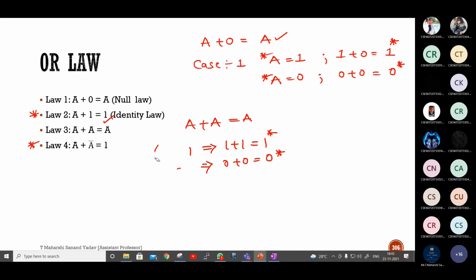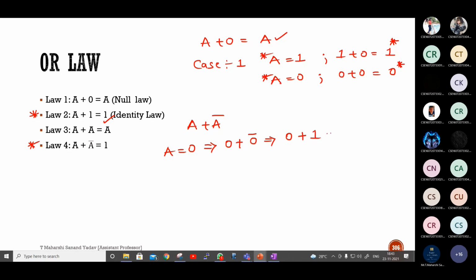Next, prove A plus A bar as 1. A plus A bar. Take value of A is equal to 0. So 0 plus 0 complement. So 0 plus 0 complement is 1. So this will be 1. If I take A as 1, 1 plus 1 complement. So this will be 1 plus 1 complement is 0. So 1 plus 0 is 1. So by default, you are getting answer as 1. So that's the reason A plus A bar is 1.